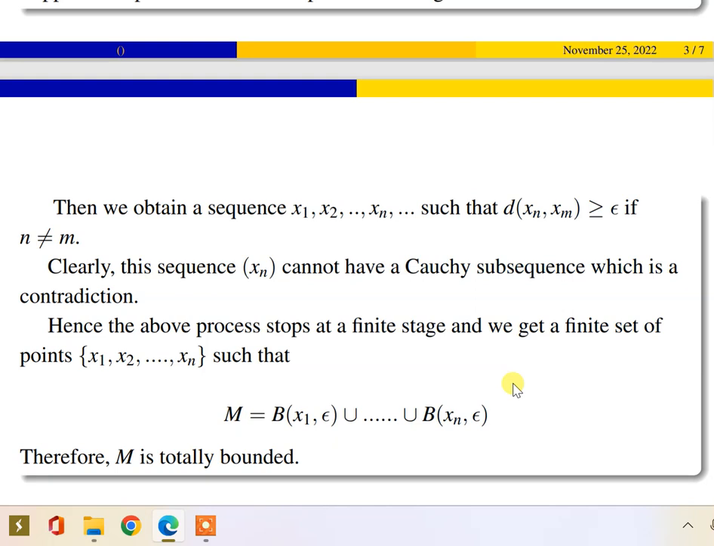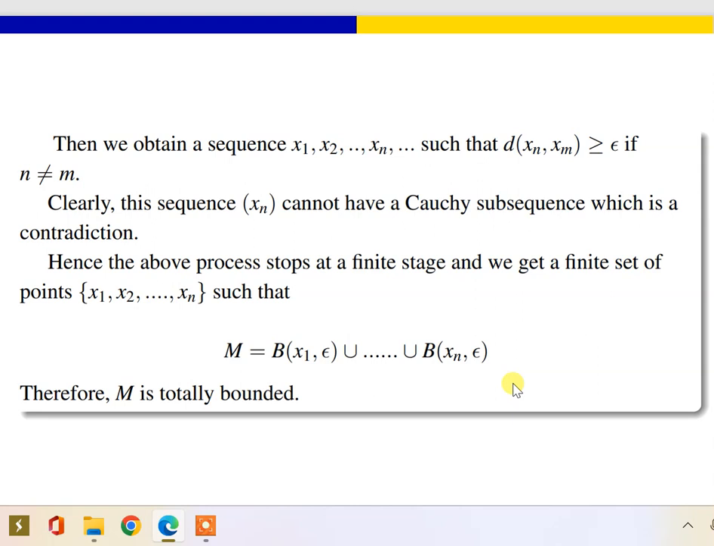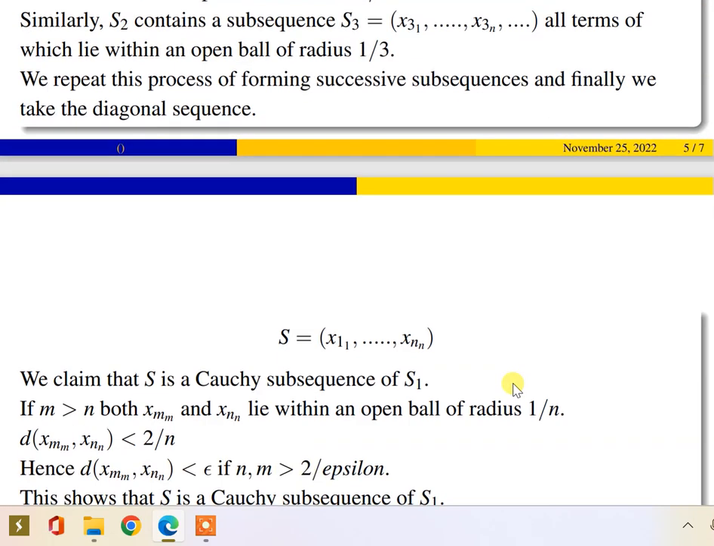Therefore, we attain our aim at a finite stage. Hence the above process stops at a finite stage and we get a finite set of points such that M equals the finite union of these open balls. Therefore, M is totally bounded.